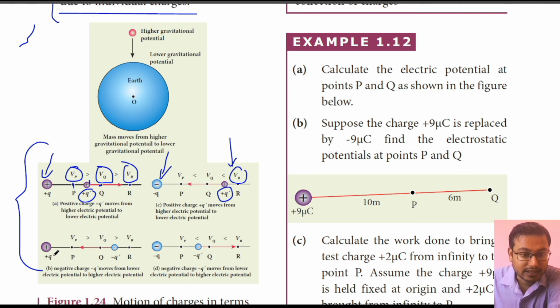Now see here, if the positive charge is the source charge and fixed, and a negative charge is moving towards it, three points are again taken, P, Q and R. So here the potential at point P is highest. That means as the distance is decreasing, potential is increasing.